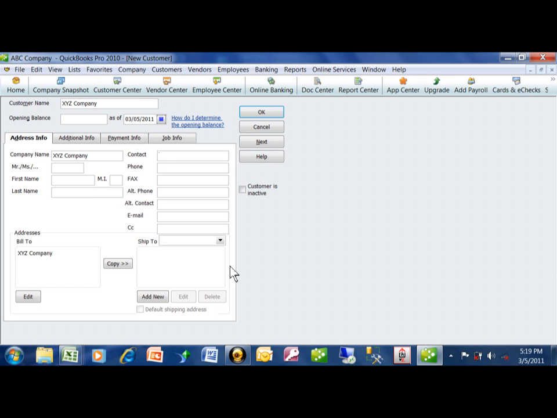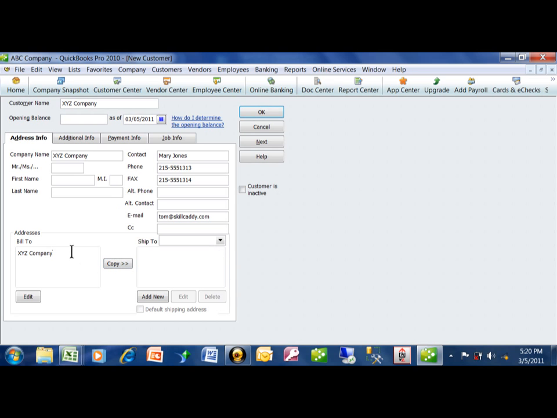So let's say that you have a contact name, Mary Jones. If you have a phone number, that's fine. And a fax. If you have an email, if you're going to send that person an invoice by email, then you want to have an email address in there.